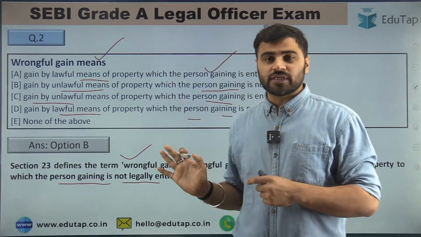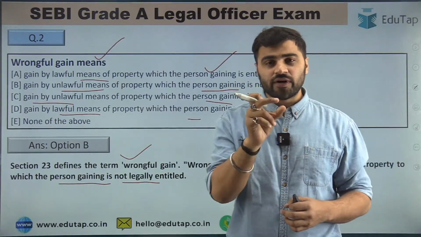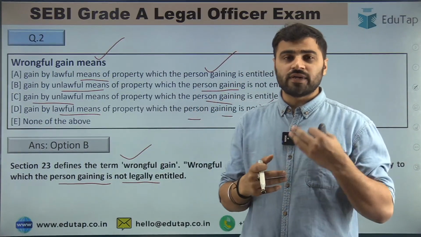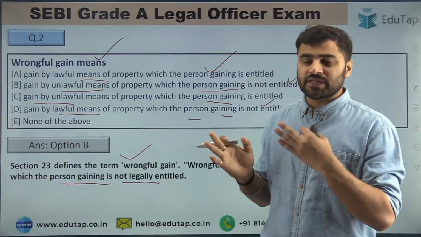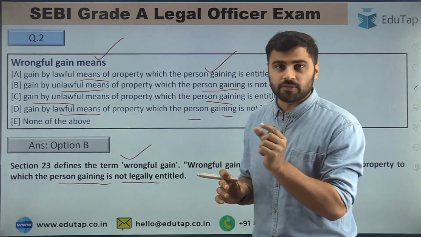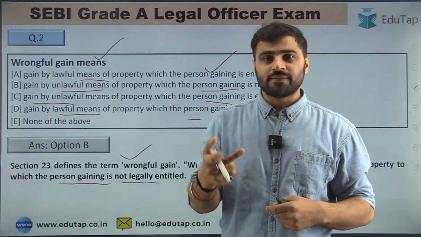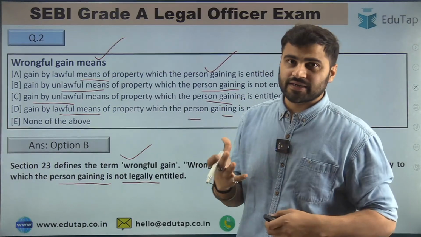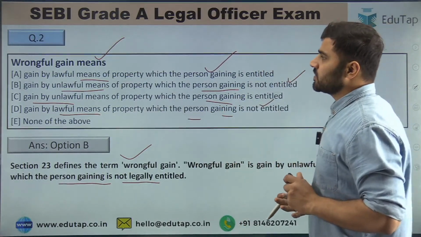Guys, these kind of questions are frequently asked, in which simply a word or two words are twisted, and then it is presented as a question. So you have to read the options carefully in order to solve these MCQs, in order to solve these questions correctly, right guys? Now let's move to question number third.